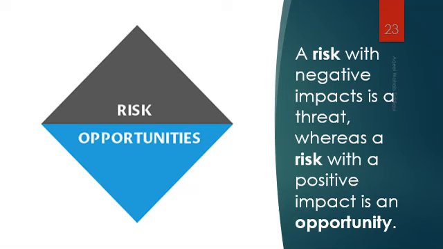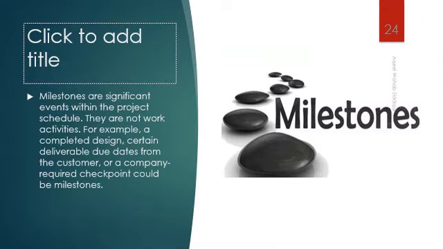Another thing we also specify in project business case documents are milestones. Milestones are significant events within the project schedule. They are not working activities. For example, completed design, certain deliverable due dates from the customer or company required checkpoints could be milestones. So a milestone is the name of a significant point which you will achieve. For instance, today I am going to complete my design. Later on, after 2 months, I will complete my prototypes and things like that.